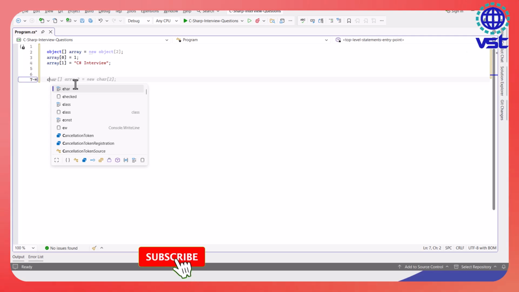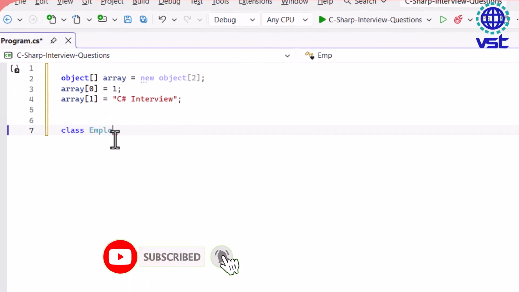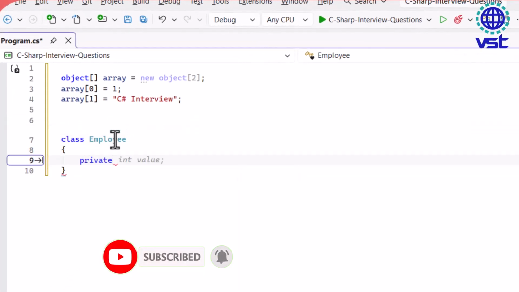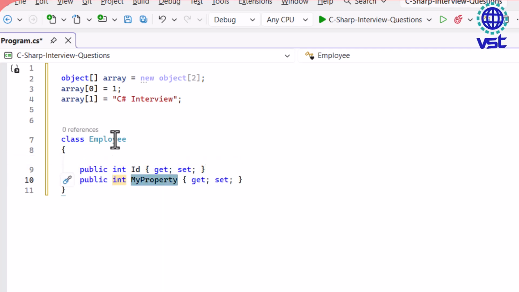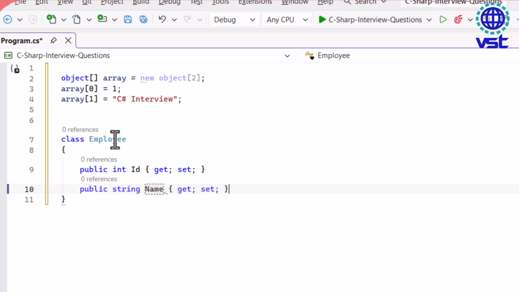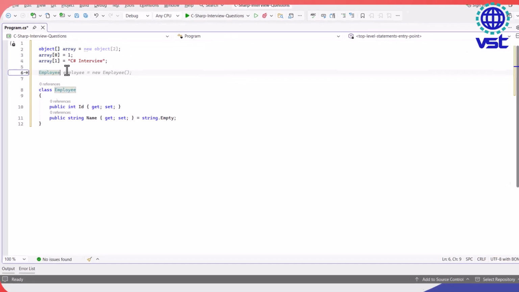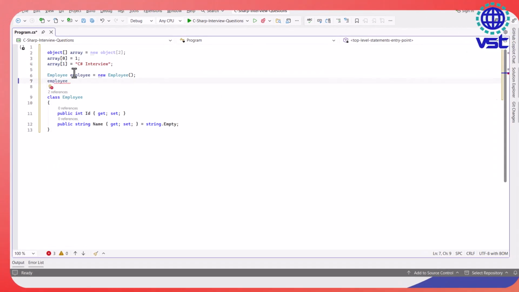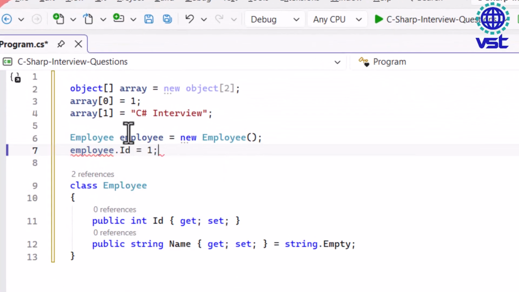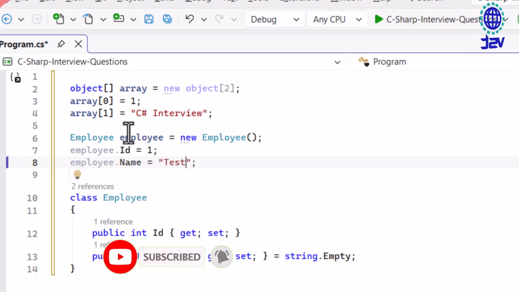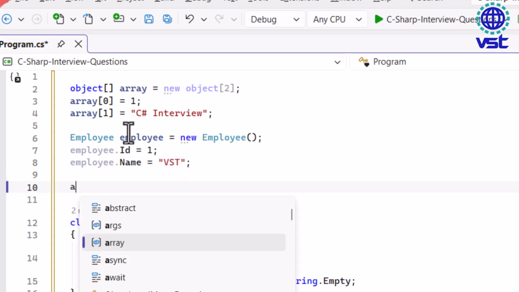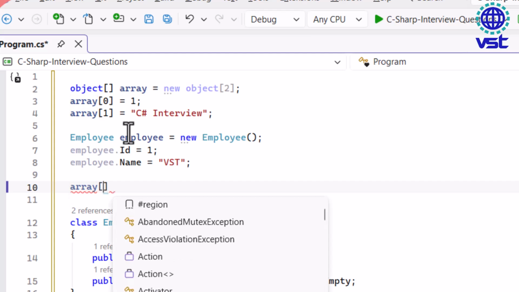For example, let us create a class called employee, and let us include two properties. So public int Id, and let us include another property of type string, and let us call it maybe Name. Now let us create an instance of this employee class. So employee.Id, let us say Id is 1, employee.Name equals VST. As you can see, we can even store this complex type in this array.